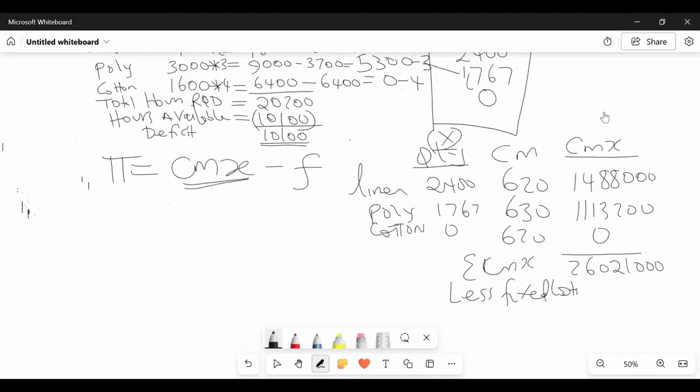What is the value of the fixed cost? 2,100,000. 2.1 million like that. And therefore our optimal or maximum profit equals how much here, somebody? 501,210,000.